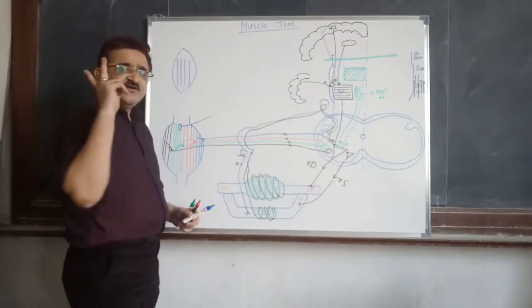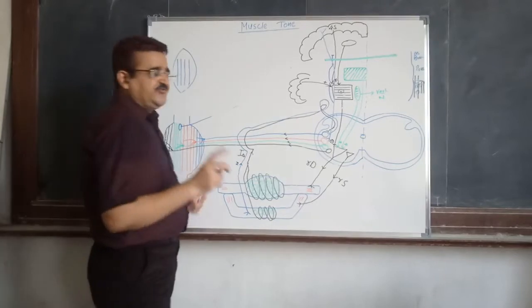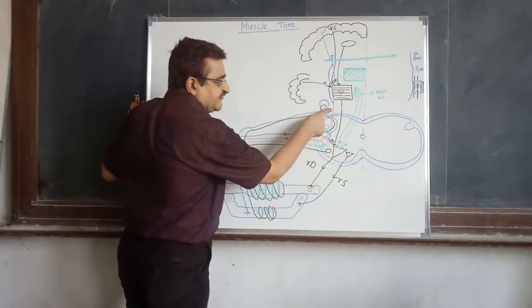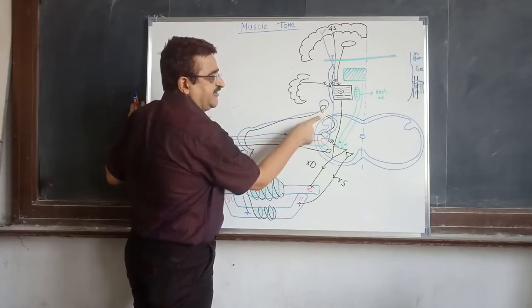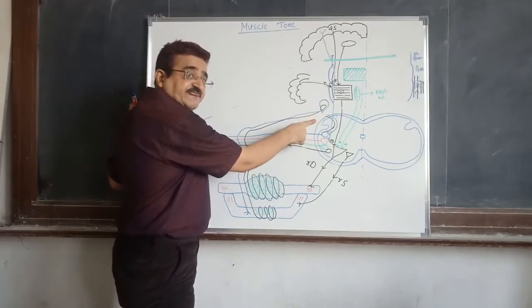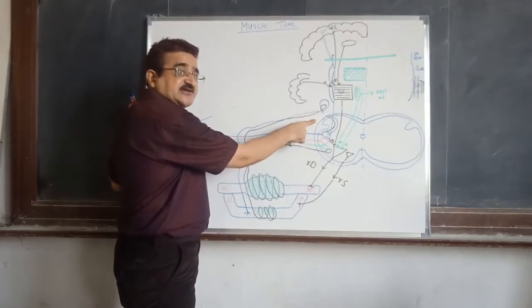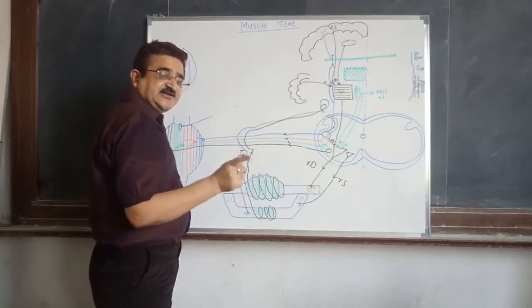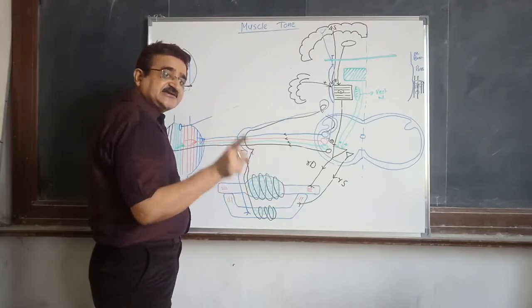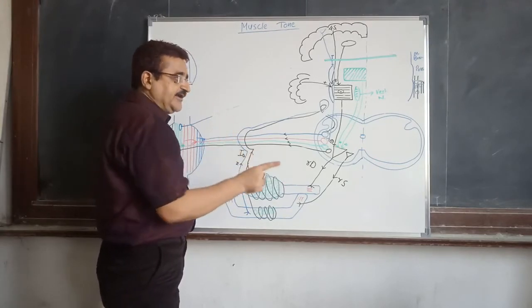We simply do one experiment. We cut the sensory nerve fibers that are entering the spinal cord, that is, we cut the afferent nerve, and this procedure is known as deafferentation. If this rigidity is classic decerebrate rigidity, what will happen?